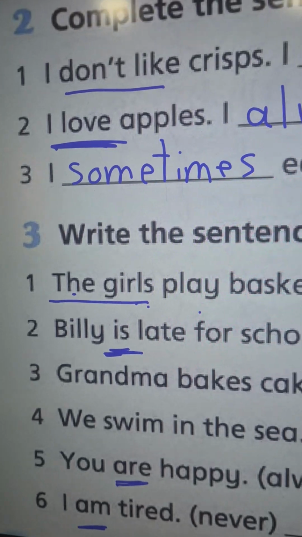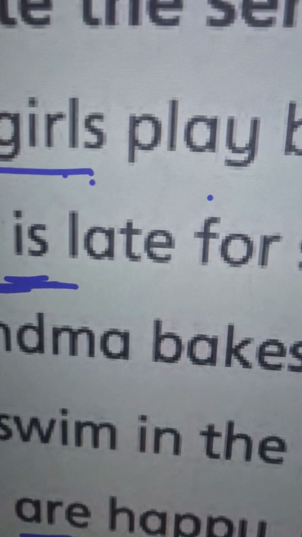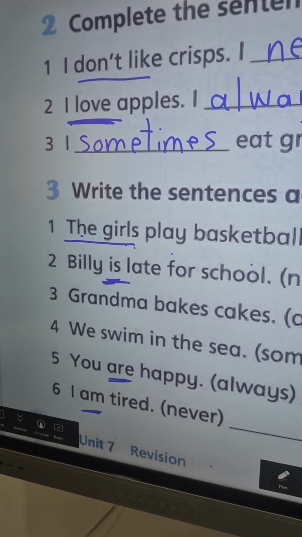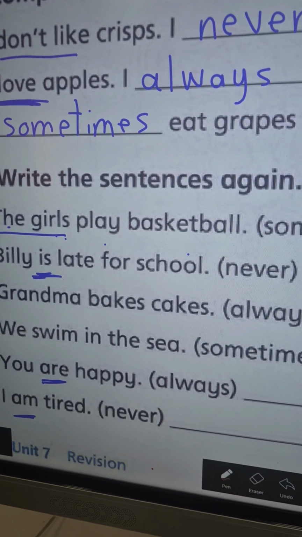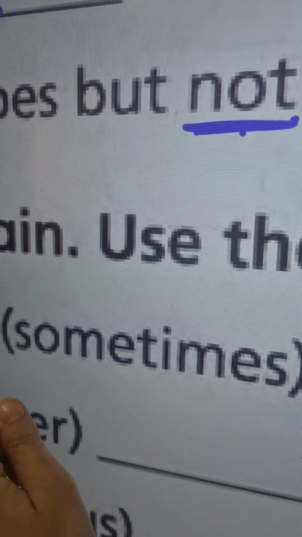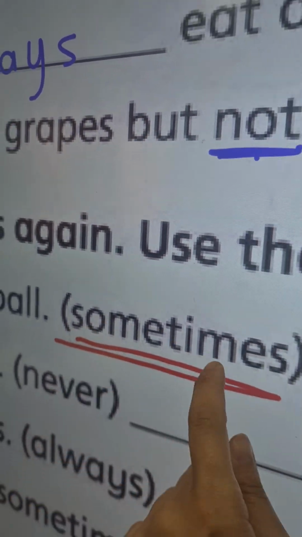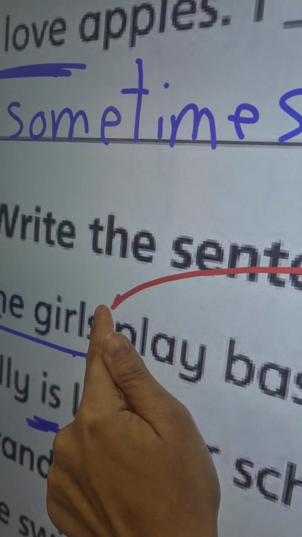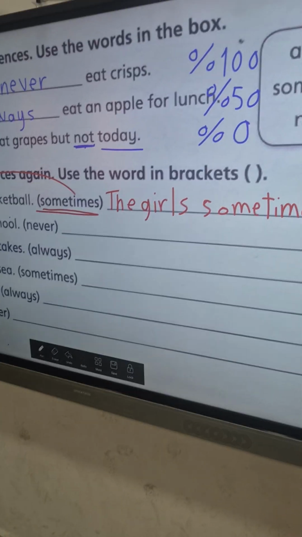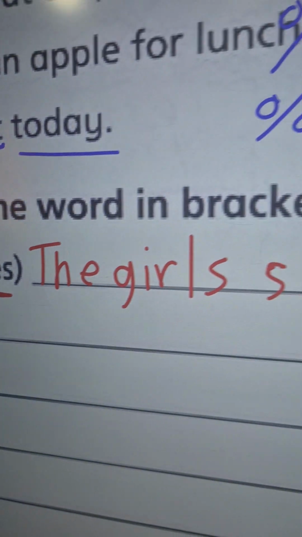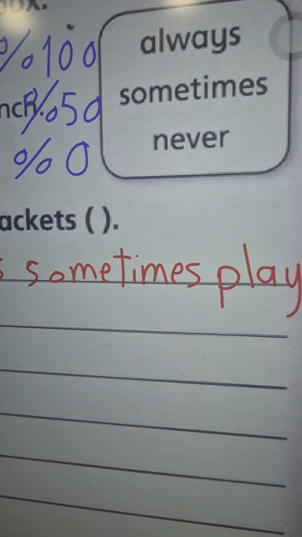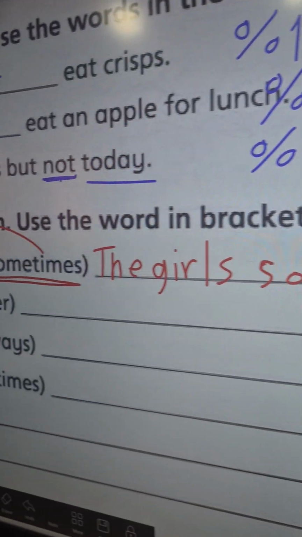Okay? So let's begin. Number 1. The girls play basketball. So here we should write sometimes. Sometimes comes after the subject. The subject, the girls. So we write the girls, here the subject, and we write sometimes after the subject. The girls sometimes play basketball.